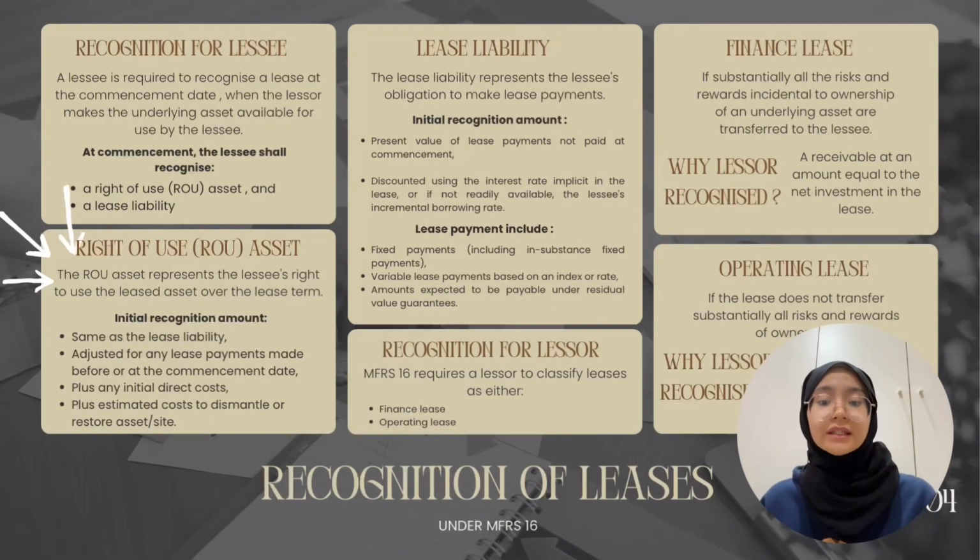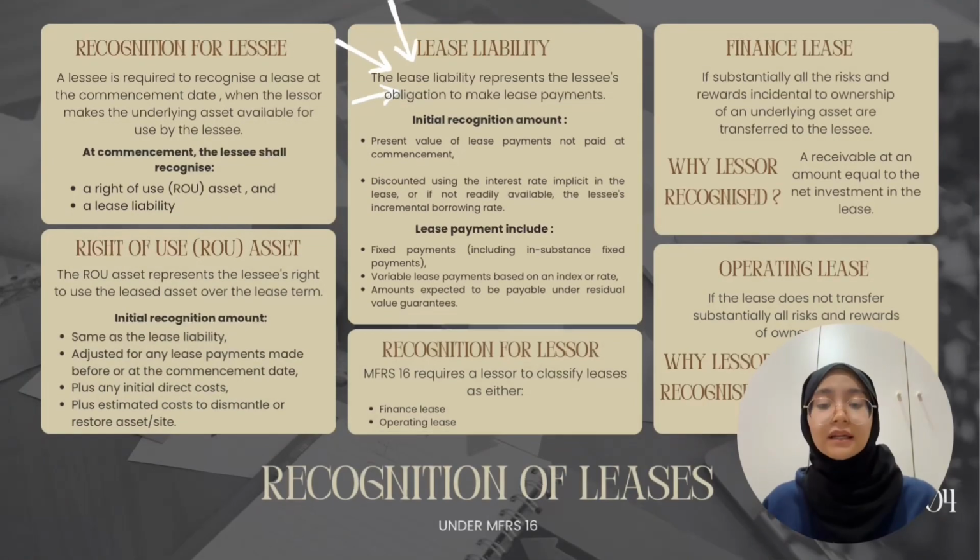So, after initial recognition, the right-of-use asset is depreciated over the lease term or the useful life of the asset, whichever is shorter. If ownership is transferred to the lessee at the end of the lease, depreciation is over the useful life of the asset. So, this treatment ensures that the asset value is gradually reduced, similar to property, plant and equipment.